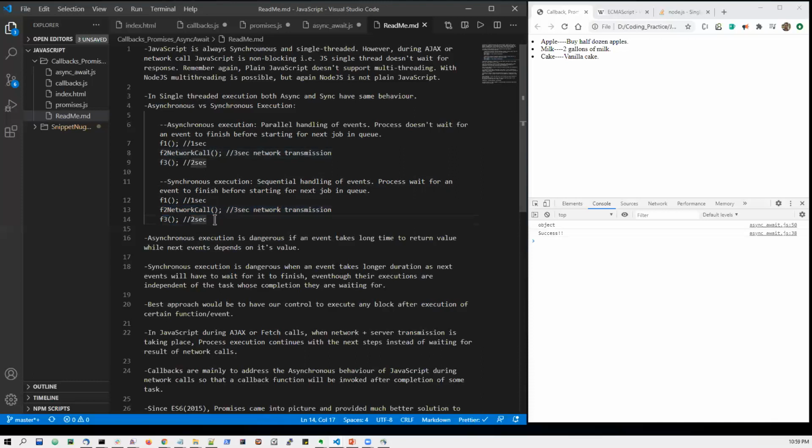But in the case of JavaScript, though it is said to be synchronous, only in the case of AJAX or network calls, JavaScript doesn't wait for it to get completed. Instead, it moves forward. So we can say that just for the case of AJAX and network calls, there is an exception in JavaScript.